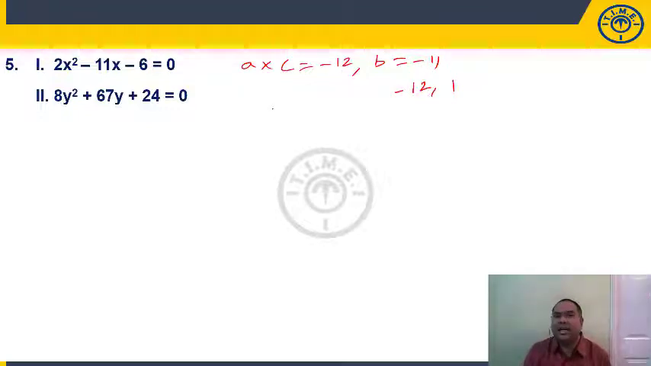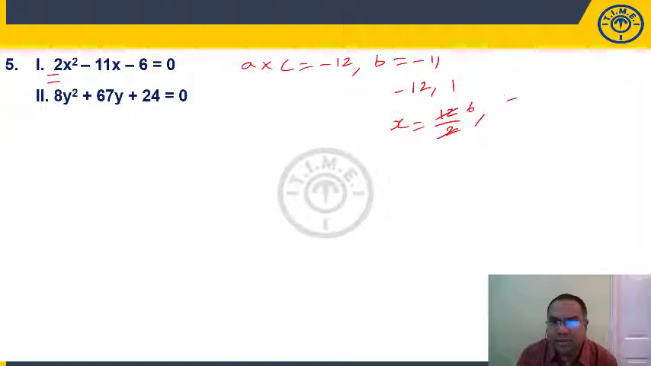So, I'll take the greater number with a negative sign, right? Minus 12 plus 1 is minus 11. Minus 12 into 1 is minus 12. So, while writing the roots, we have to change the sign. Minus 12 will become plus 12. You have to divide by the coefficient of x square, that is the a value, 2, so that is 6 here. Comma plus 1 will become minus 1 divided by the coefficient of x square. So, 6 comma minus 1 by 2.